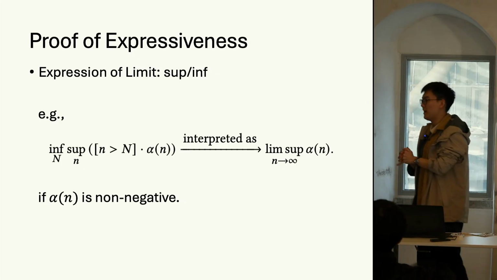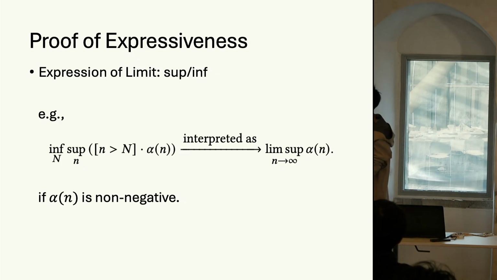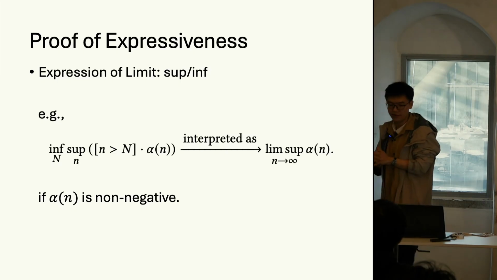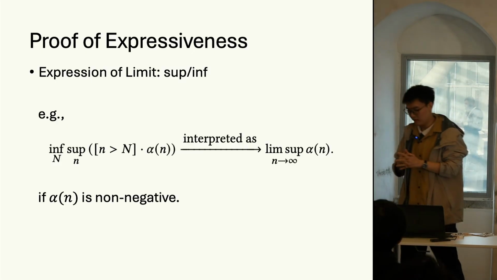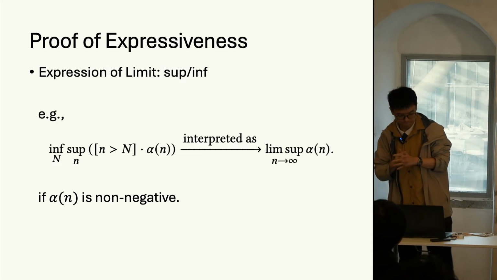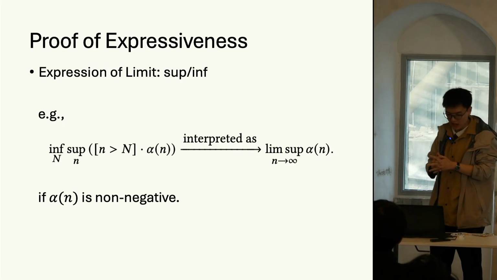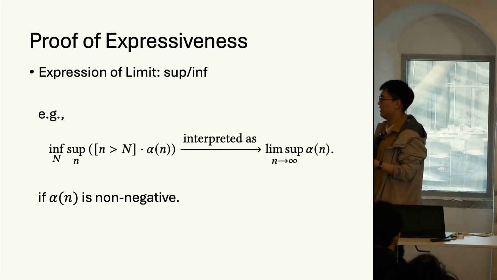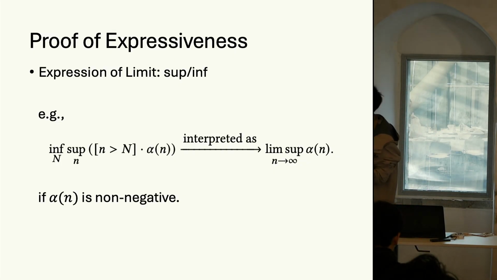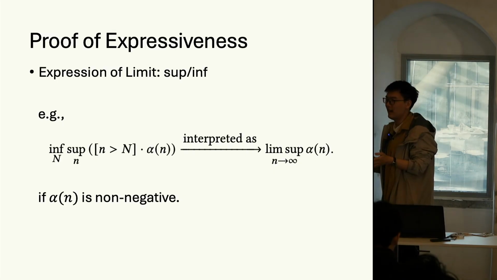And finally, we can express the limit with the help of sup and inf. For example, if you have a converging series represented by alpha x, you can first take the infimum over uppercase N, and then take the supremum over lowercase n.